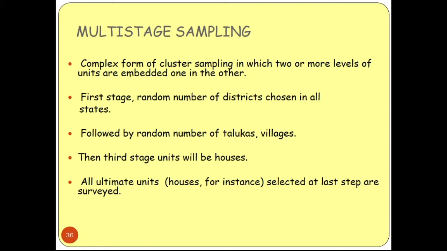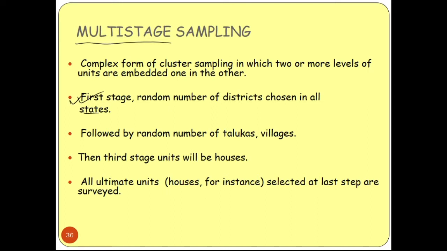So now we will discuss multi-stage sampling. Multi-stage, okay, that means the sampling can be done in different stages, different steps. So this is a complex form of cluster sampling. Obviously this is very complex because we need to take samples of the population in different stages, at different levels, in which two or more levels of units are embedded one in the other. So in the first stage we will choose a random number of districts in all states.